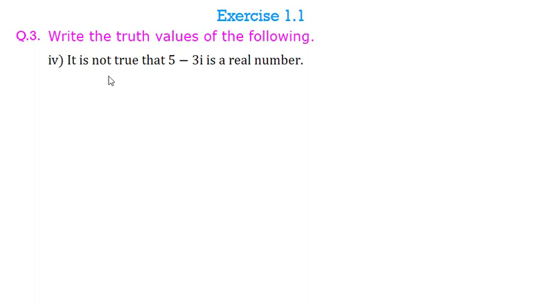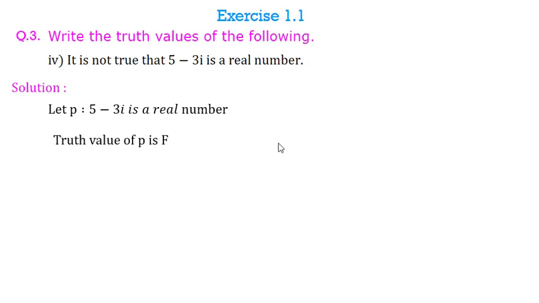It is not true that 5 minus 3i is real number. Now here P is 5 minus 3i is a real number. Now I am saying that it is not true, that means I am using a negation of this statement. So truth value of P first check, 5 minus 3i is a real number. This is false. 5 minus 3i is a complex number. So P is false. Therefore negation of false is true.